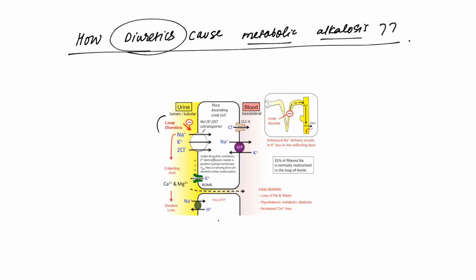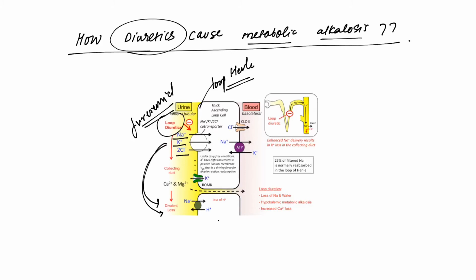Suppose this is furosemide, and we know that furosemide blocks the absorption of sodium, potassium and 2 chloride channel in the loop of Henle. So what will happen? Sodium, potassium and chloride will reach the distal tubular cell, and here there is a sodium hydrogen exchanger.